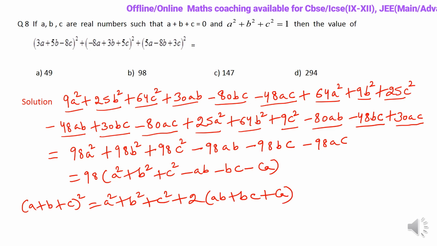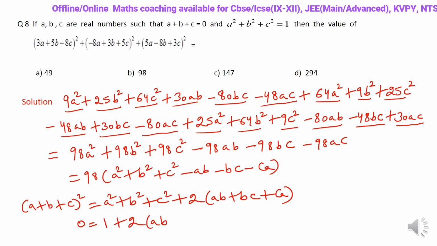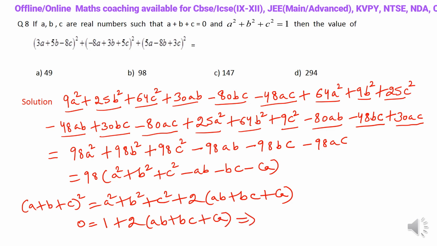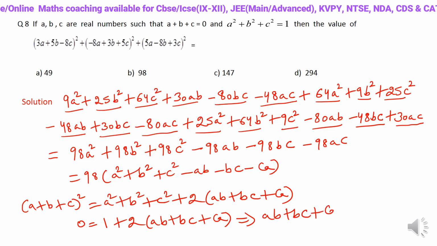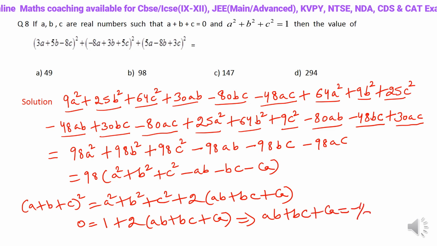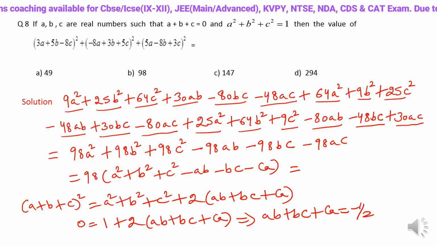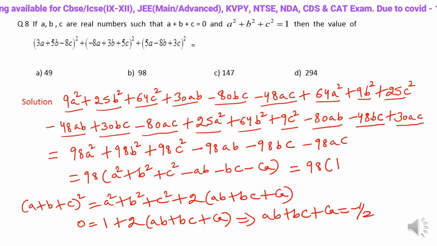Now the value of A plus B plus C is 0. A square plus B square plus C square is given to us as 1. So from here the value of AB plus BC plus CA comes out to be what? It becomes minus half, right? So now just put this value obtained in the given expression. It becomes 98 into 1 minus minus half.